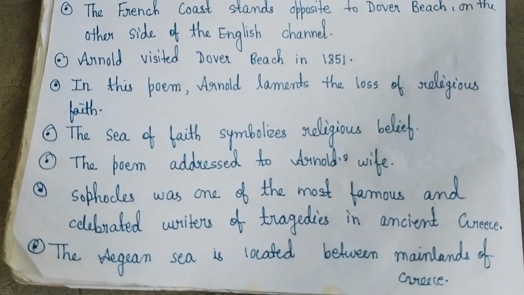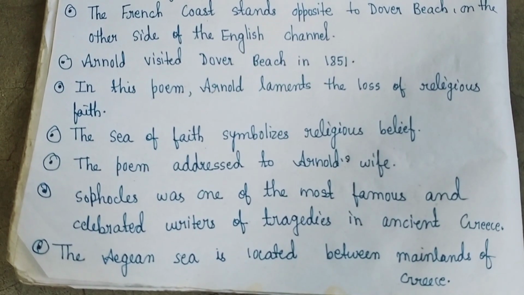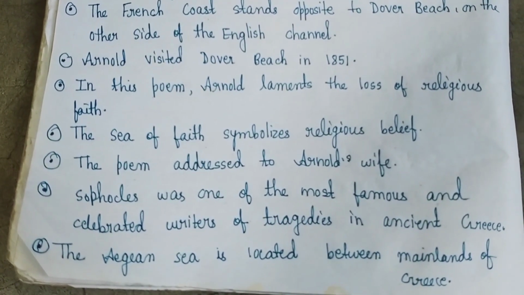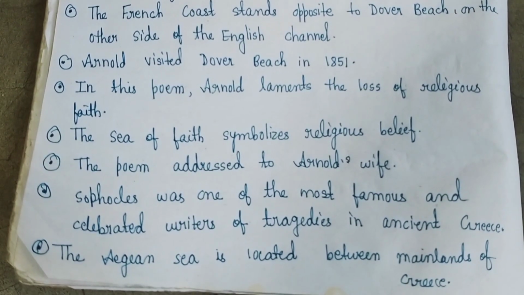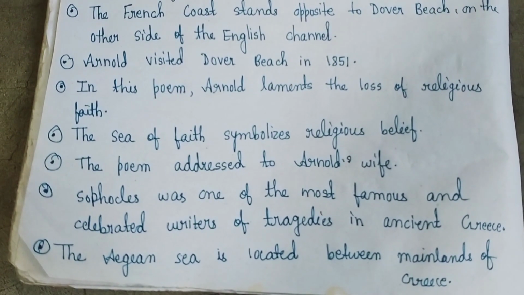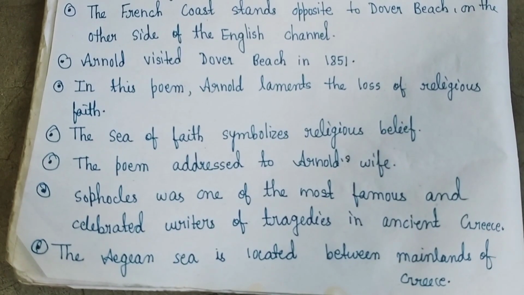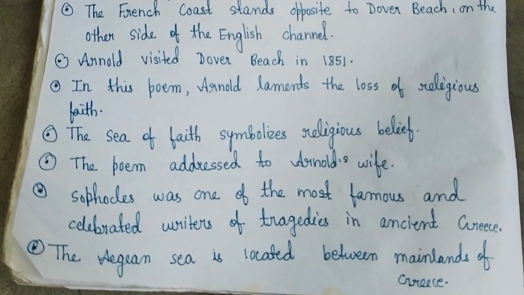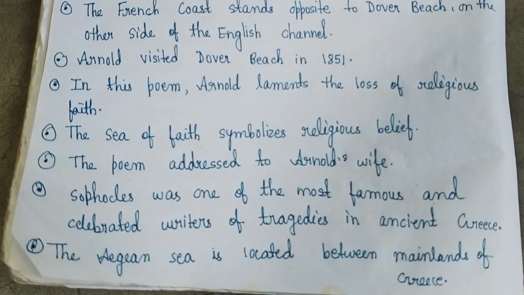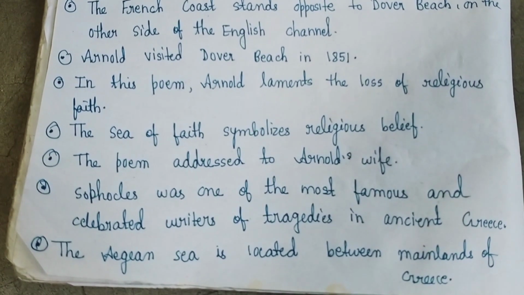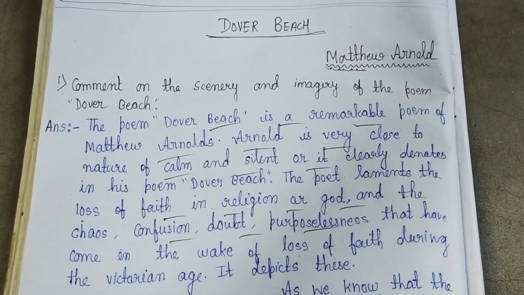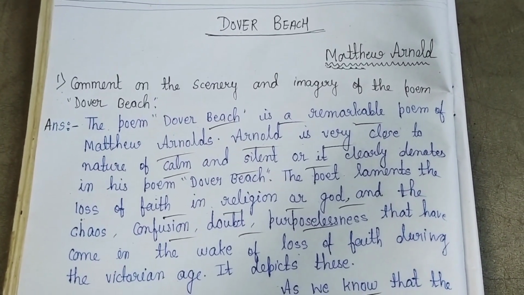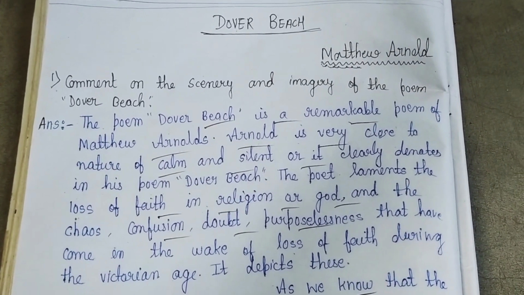So now we can discuss the question answers of this poem. In this chapter there are many question answers. First of all, we will discuss the scenery and imagery of this poem because this is a very important question for this year. So let us start with the question answer. The question has come like: comment on the scenery and imagery of the poem Dover Beach.